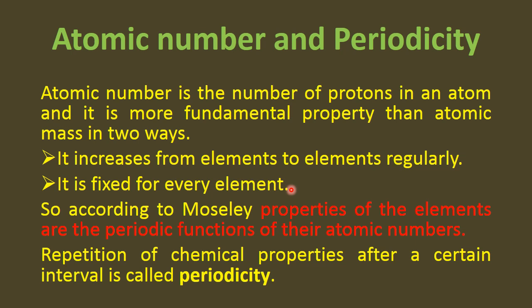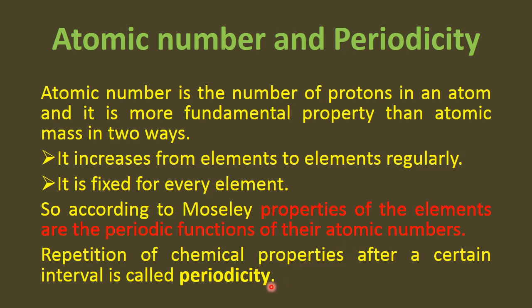So how can we take them as a standard? Because of that, atomic number was taken as a standard to arrange elements in a periodic table, and that was done by Moseley. According to him, properties of the elements are the periodic functions of their atomic numbers.